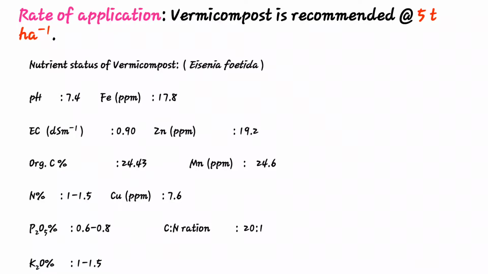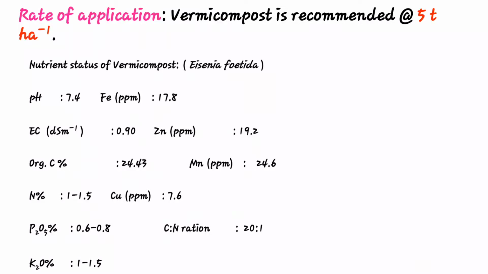Then micronutrients like iron 17.8 ppm, parts per million, zinc 19.2, manganese 24.6, then C:N ratio 20:1. This is the nutrient status of vermicompost, particularly of the Eisenia foetida species.